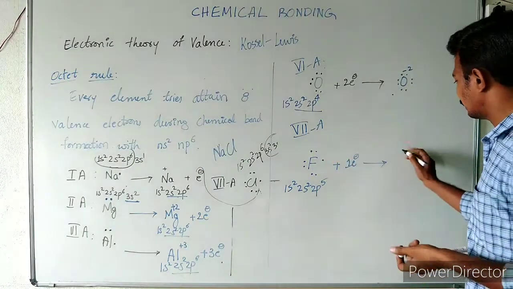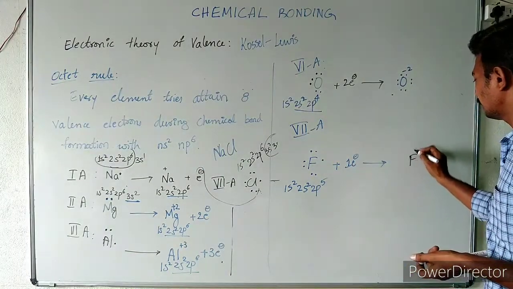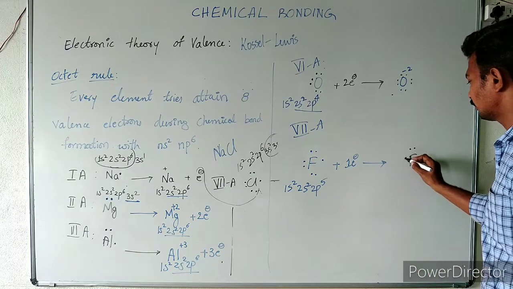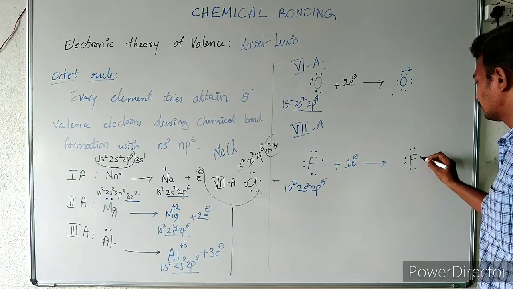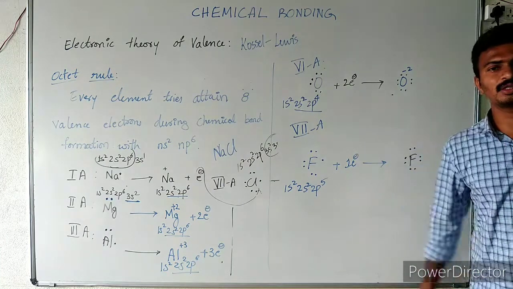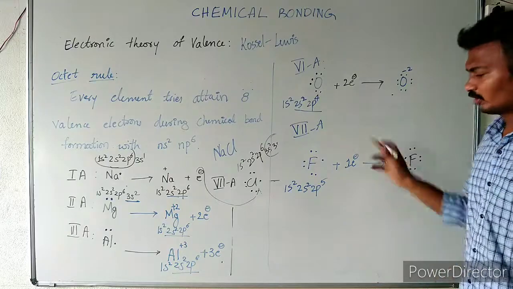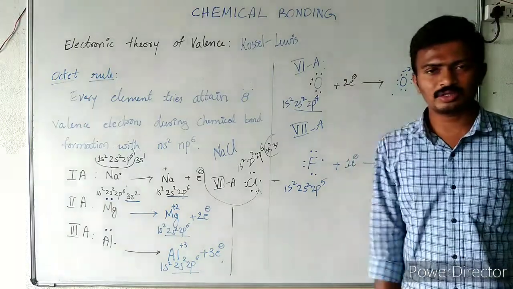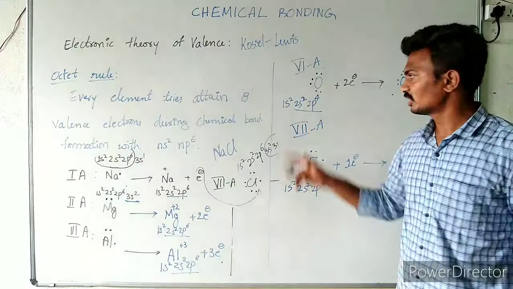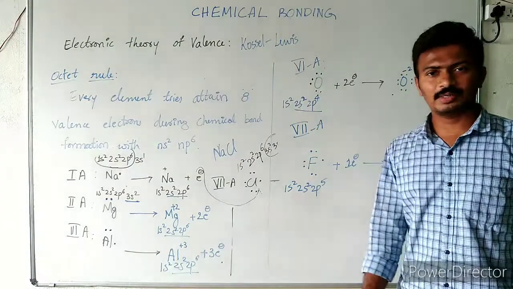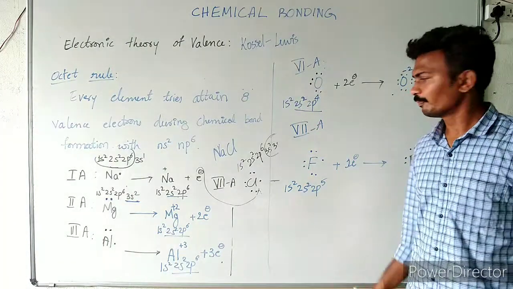So by gaining that 1 electron, fluorine will be exhibiting 0 group configuration, 1, 2, 3, 4, 5, 6, 7, 8. Now fluorine is stable, right? So this is the reason why the halogens exhibit minus 1 charge. These chalcogens exhibit minus 2 charge, right?